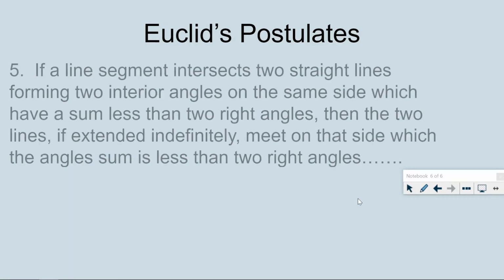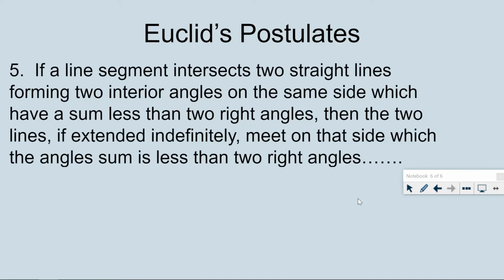All right, the last one is very wordy, but it's also a really simple idea. All right, if a line segment intersects two straight lines forming two interior angles on the same side which have a sum less than two right angles, then the two lines, if extended indefinitely, meet on that side which the angle sum is less than two right angles. That is the wordiest way to say a triangle will be formed when we don't have two right angles.